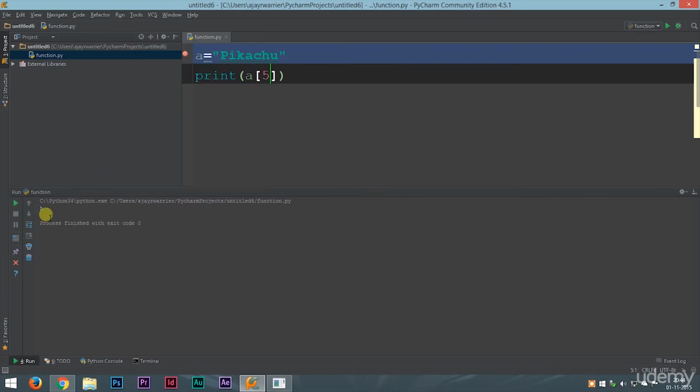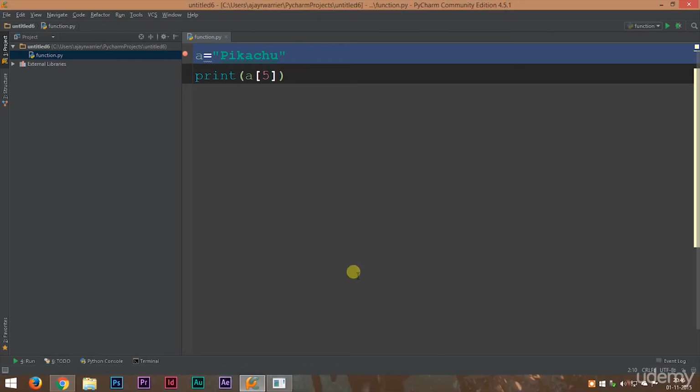We run this, we get H. So we can access individual letters of a string by using the string variable name, square brackets, and the number of the character you want to print. In this case 5 and we get H. Very cool. Remember, the counting starts from 0. That is very important. That is the basics of strings. In our coming lectures, we are going to deal more with strings. I'll see you there. Thank you for watching and have a great day.